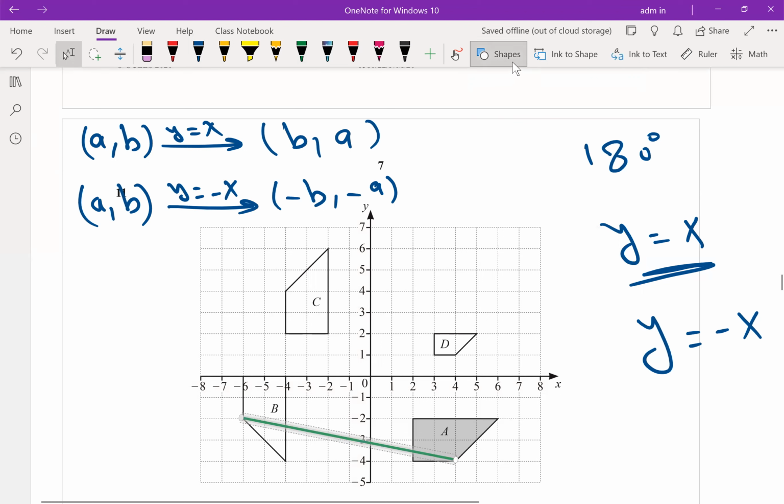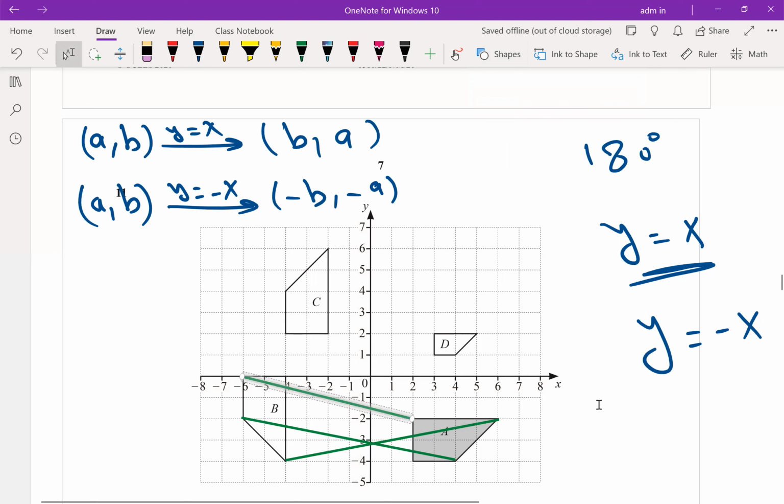I will join another two corresponding points. Let's say this angle with this angle. We'll try with the third one. Let's say the angle between 90, this one.